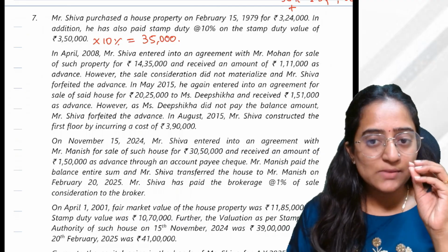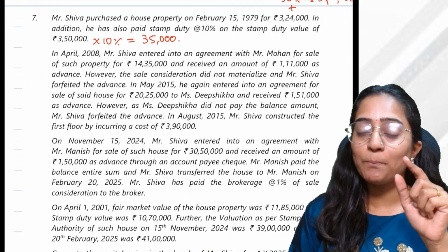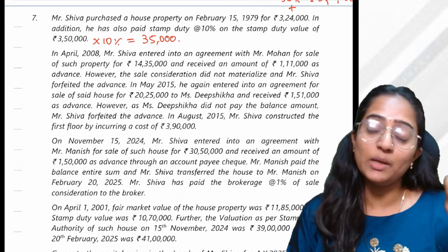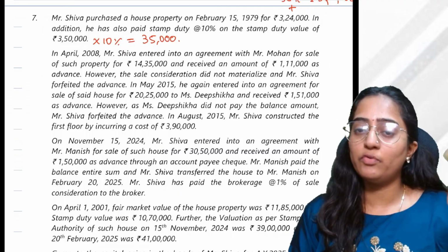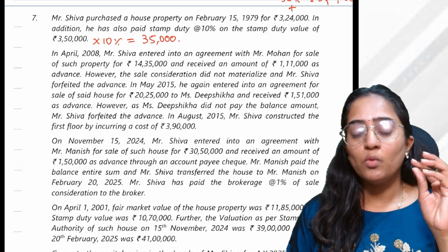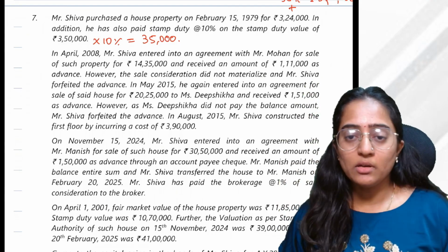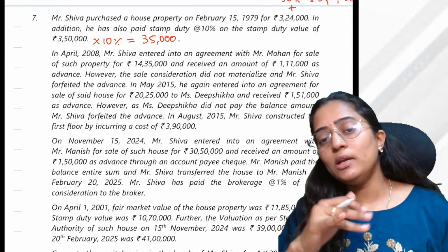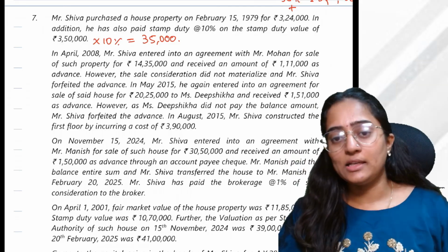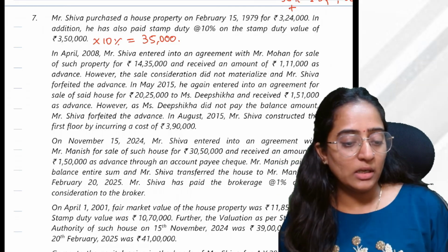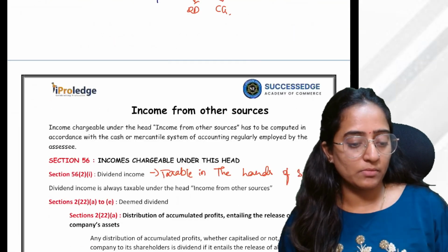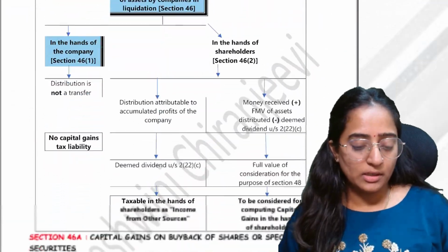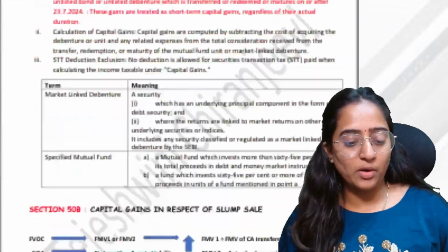People, if the advance is forfeited on or before 1/4/2014, not on, before 1/4/2014, whatever the forfeiture that has happened, you would reduce whatever advance money you have received from the cost of acquisition. In the other case, if it is after, you would add it, record it under income from other sources. Let's look into the provision here.